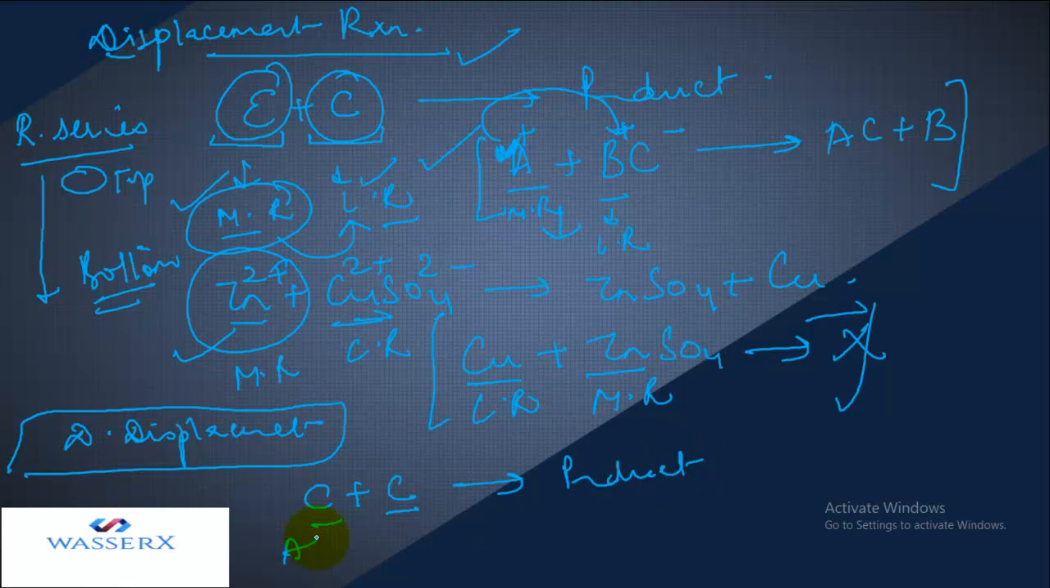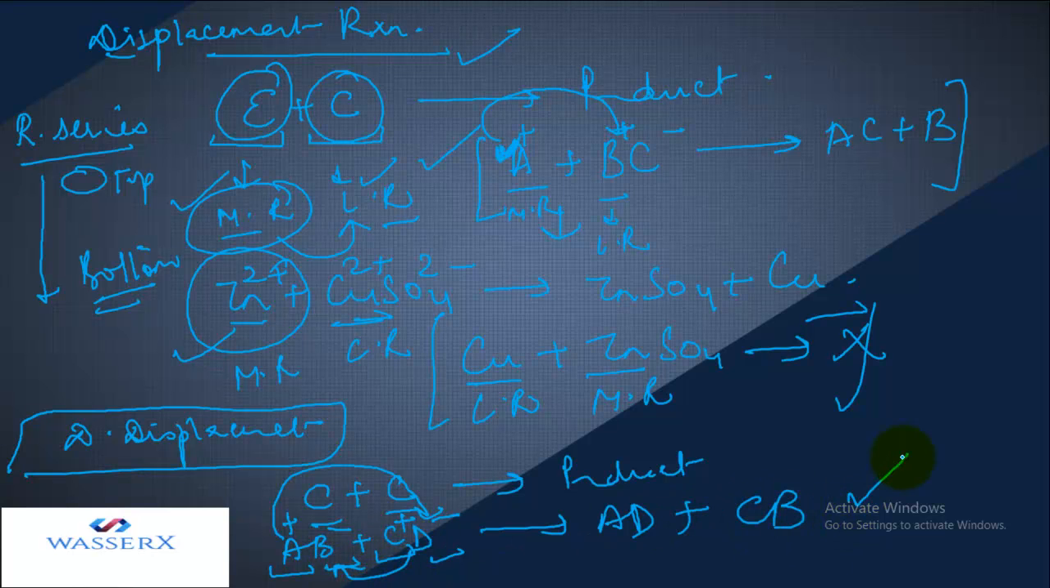For example, if I have AB and I have another compound that is CD, let's make them ions. This is positive, this is negative, this is positive and negative. So in this case, it is not compulsory that this is more reactive than this or this is more reactive than this. So this reaction doesn't depend upon reactivities. They'll mutually exchange their ions. That means this cation will now bond with this anion. So we'll get AD, and this cation will bond with this anion and we'll get CB. So they are mutually exchanging their ions. So this is what is double displacement.